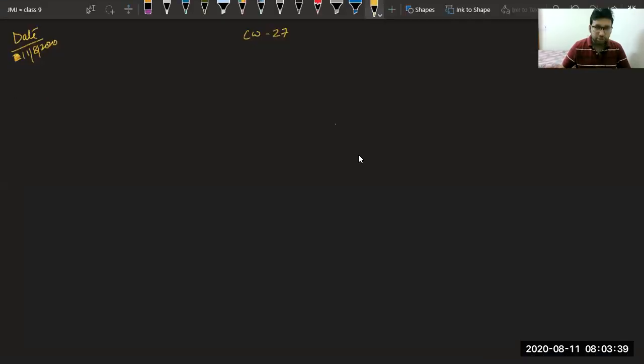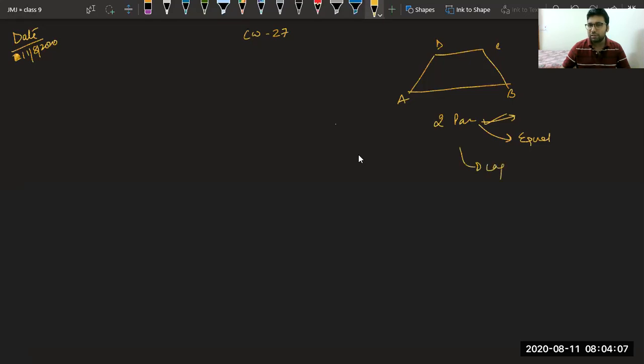So, as I've told you, we have discussed till now some theorems, some properties which help us to prove a given quadrilateral a parallelogram. If we are able to prove two pairs of opposite sides parallel, we can say it is a parallelogram. If we are able to prove two pairs of opposite sides equal, then also we can say it is a parallelogram. Then we have seen if we can prove in the given quadrilateral the diagonals bisect each other, then also we can say it is a parallelogram.